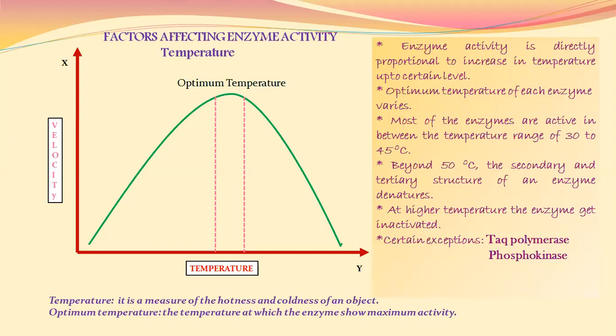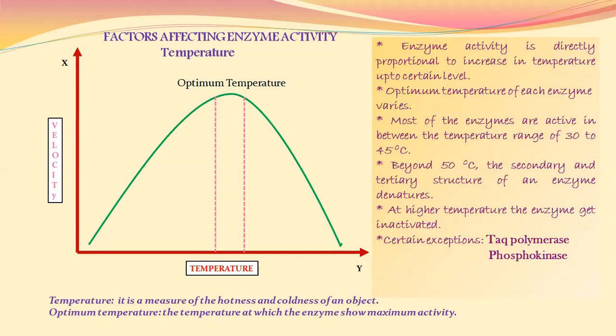Why does this happen? Why does enzyme activity get lowered beyond 45 to 50 degrees Celsius onwards? This happens due to denaturation of the secondary and tertiary structures of the enzyme. This we have already discussed in the previous lecture on enzyme structure. So secondary and tertiary structure denaturation leads to denaturation of the enzymes at higher temperature. At the highest temperature, the enzyme gets killed or inactivated.